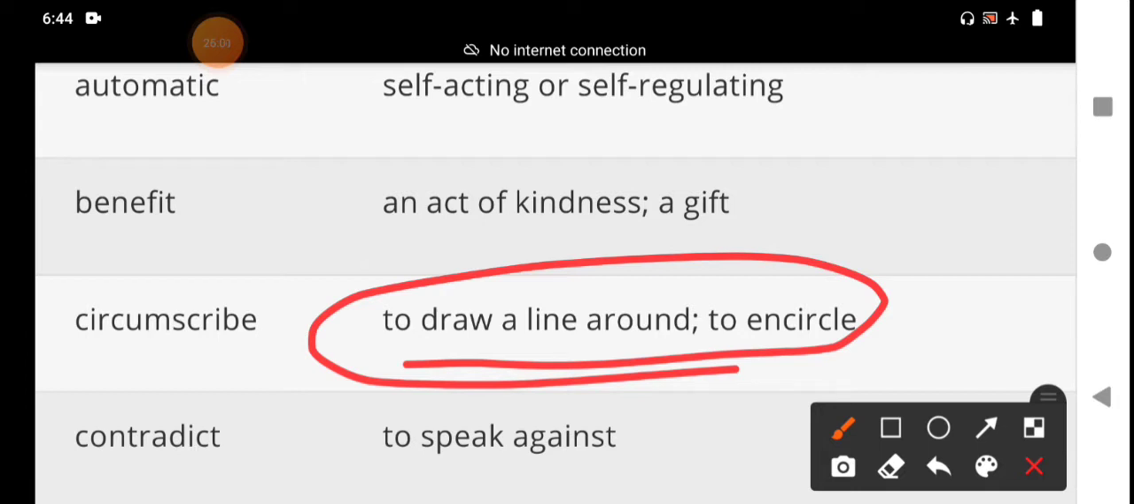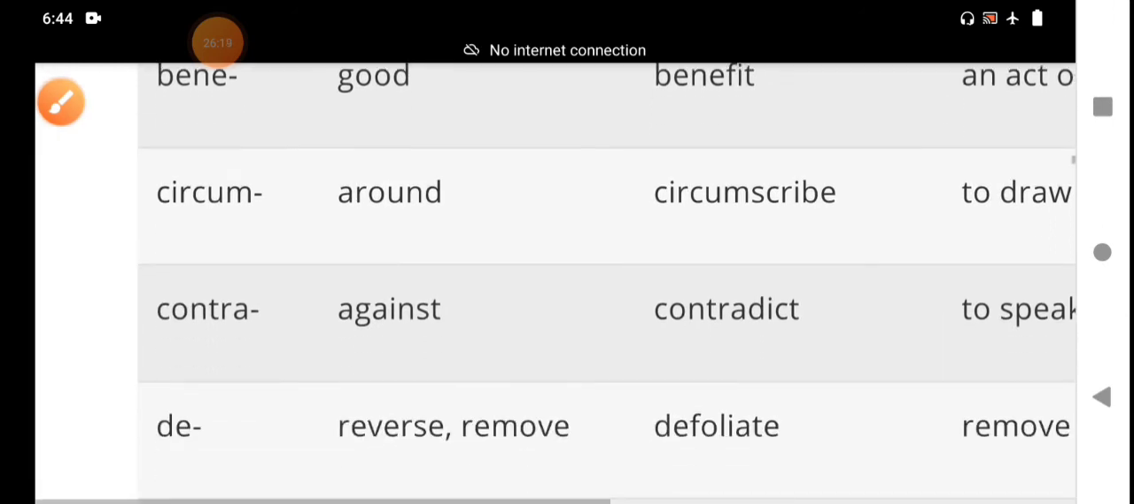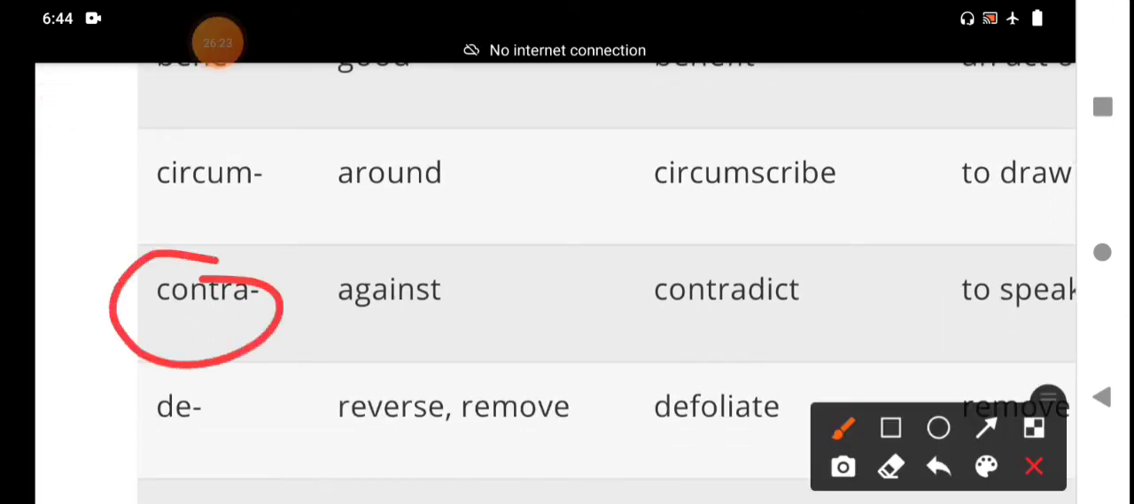Circumflex, one more word. Circumvent, circumduct, circumduce. These are the other derived words from the prefix circum. And then the next prefix is contra. Contra means against.